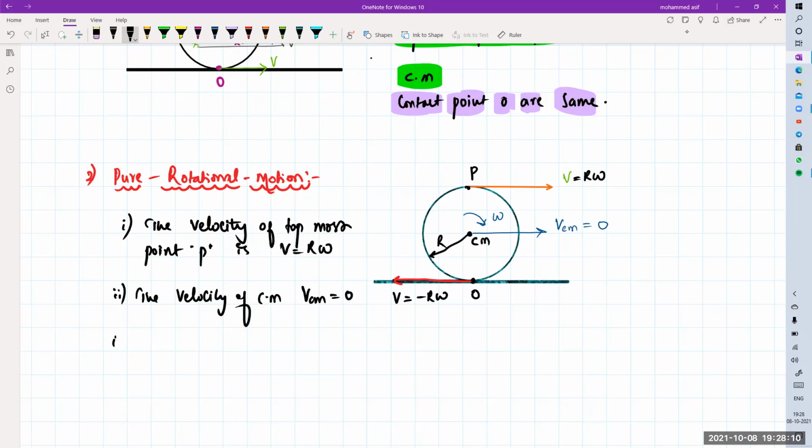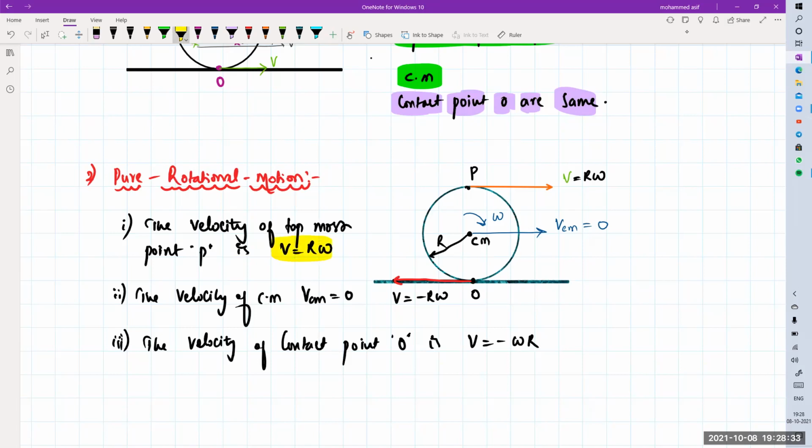And the third point, the velocity of the contact point O, is how much? V equals minus of omega into R. Is it clear? Any doubt in this one?